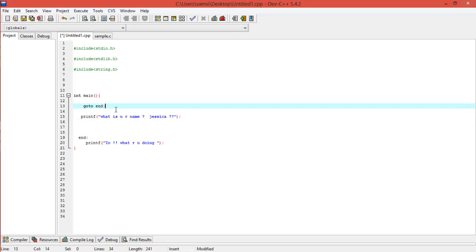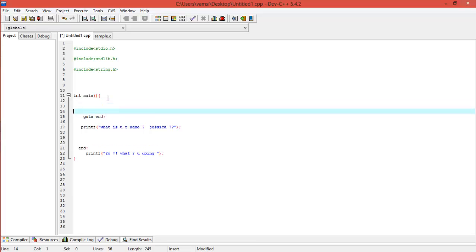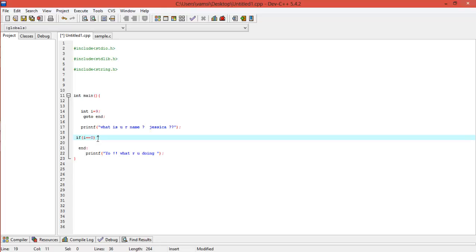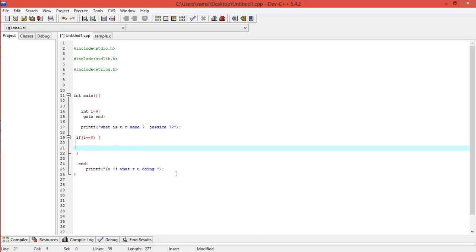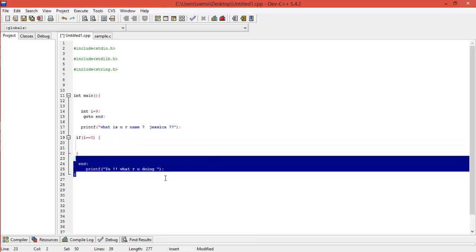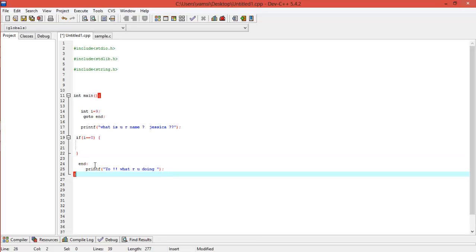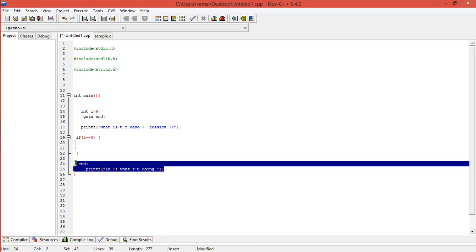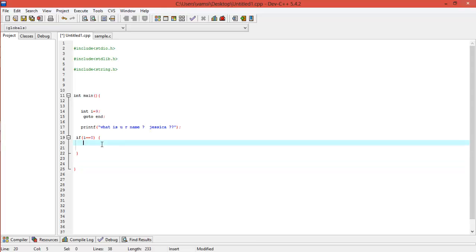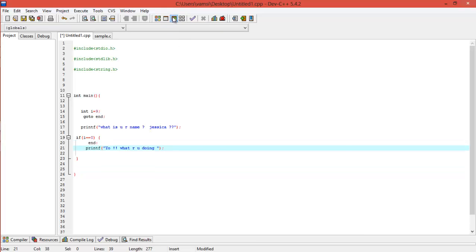Now let's look at another application here. Why goto is that much worse: suppose you have an integer variable i equal to 9, and then you give some condition like if i is equal to 0, and then only want to execute this. Now let's see what will happen.